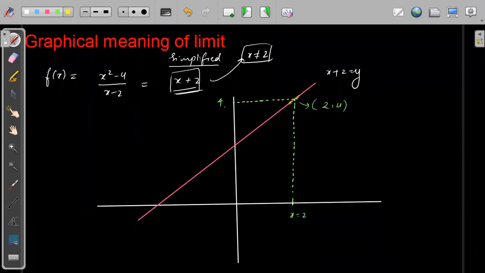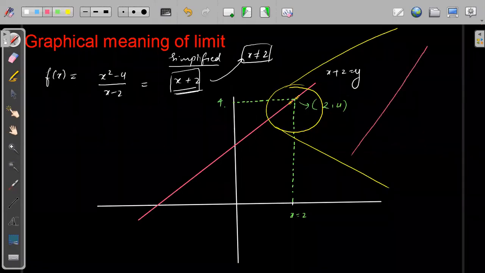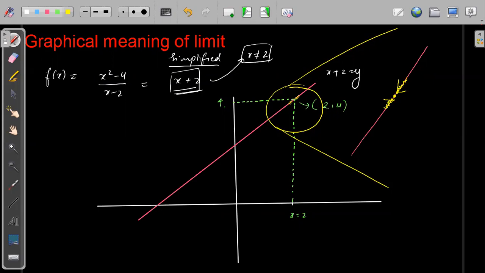If I zoom in and take a magnified version, suppose this is the line and this is the point we are talking about. This x cannot take 2, but around this 2, on the left and the right, the function is approaching the value 4 from the left hand side and from the right hand side also.